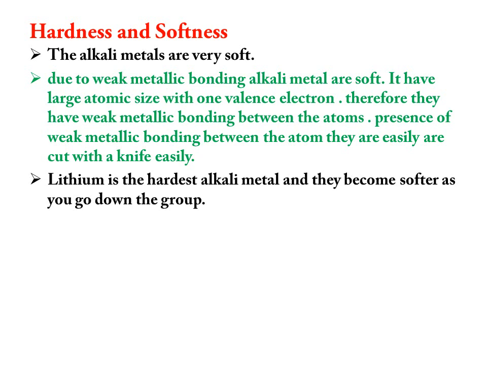Among alkali metals, lithium is the hardest alkali metal, and they become softer as you go down the group. Why? Because as we go down the group, the size of the atom increases. As the size of the atom increases, metallic bond decreases. As the metallic bond decreases, automatically the metals will be softer.